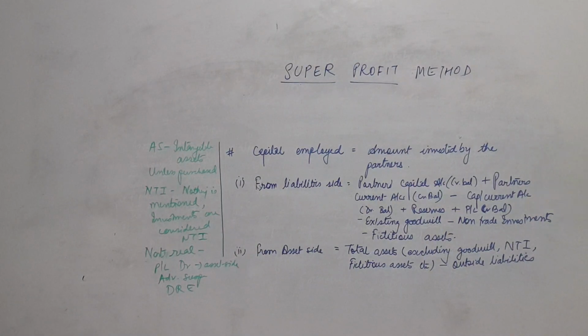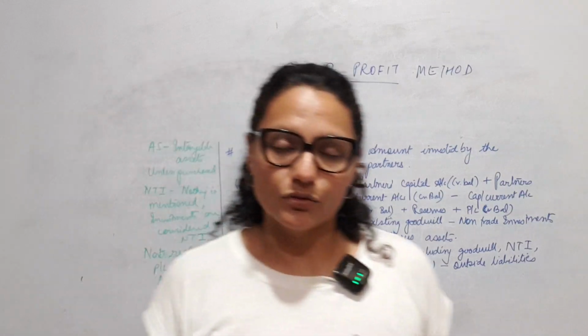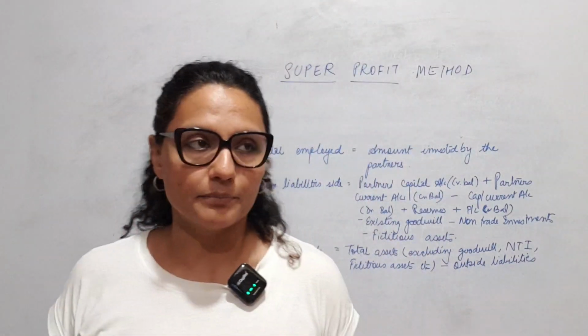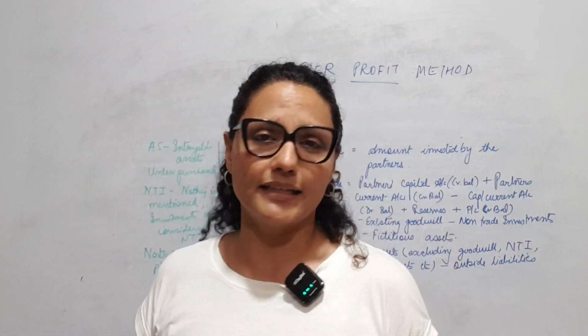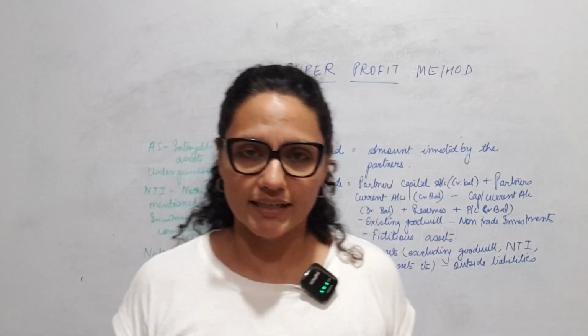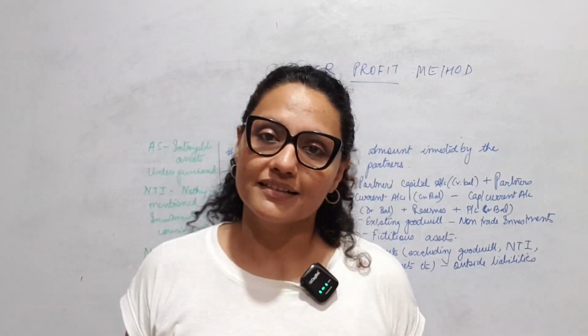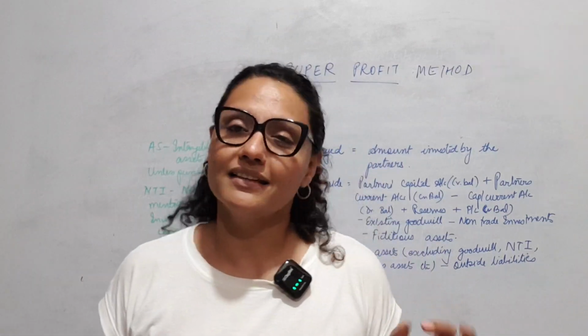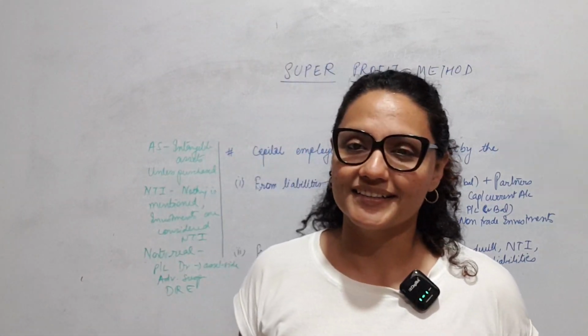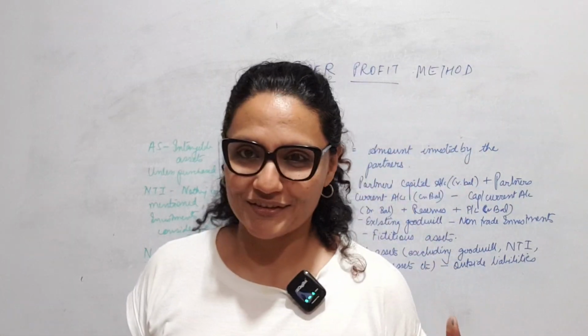Total assets. From there, please subtract all the outside liabilities, meaning third party liabilities. Okay. So, because those are what? Those are not part of my capital employed. I borrowed that. Bank loan, creditors, bills payable, outstanding expenses, etc. Those are outside liabilities. So, subtract that. Both ways you will get the same answer, children. You can try that. Alright? Of course, we will also try it here.